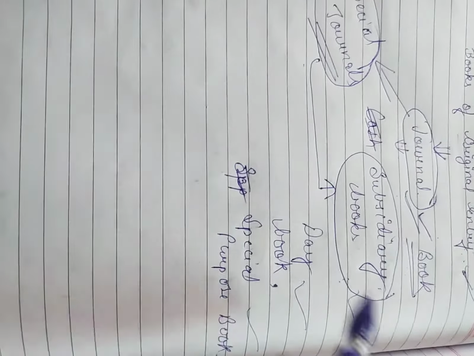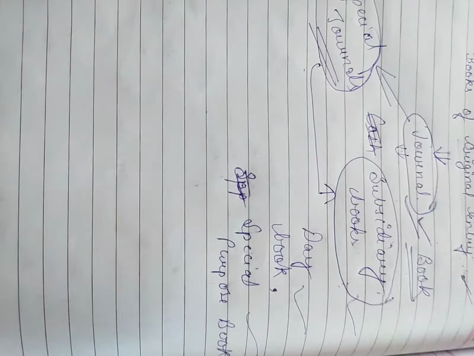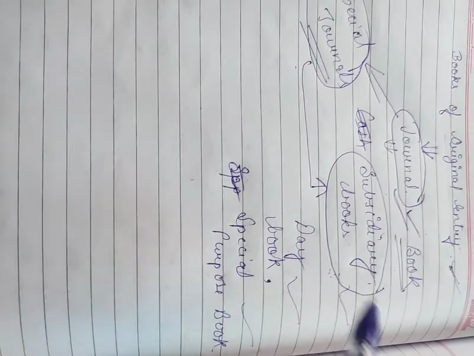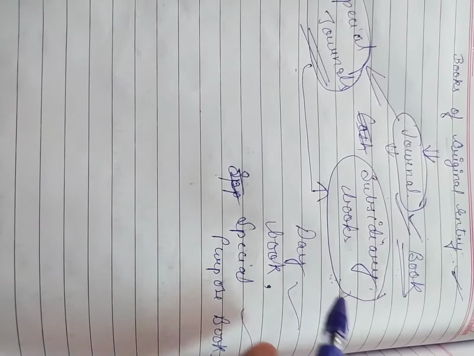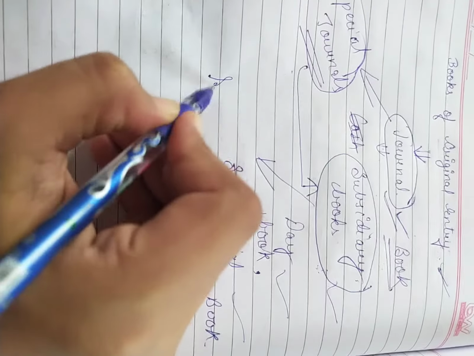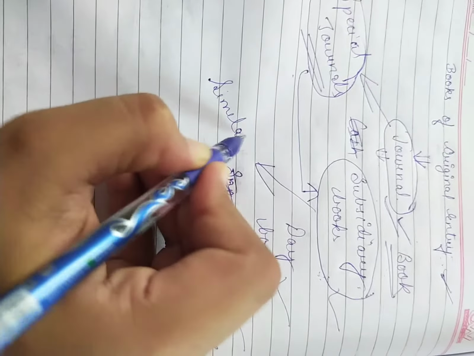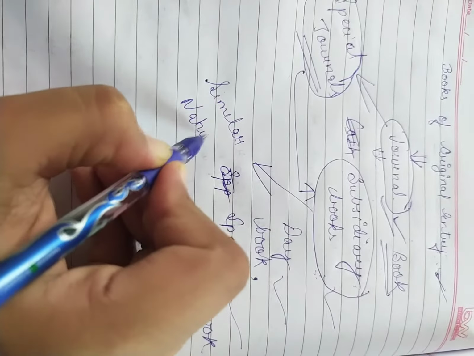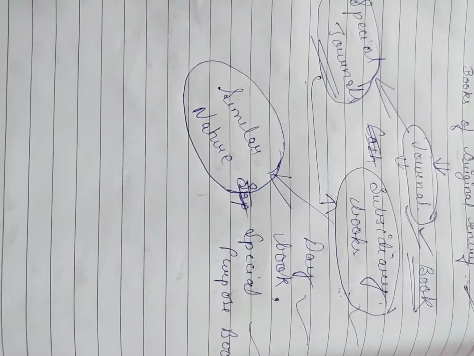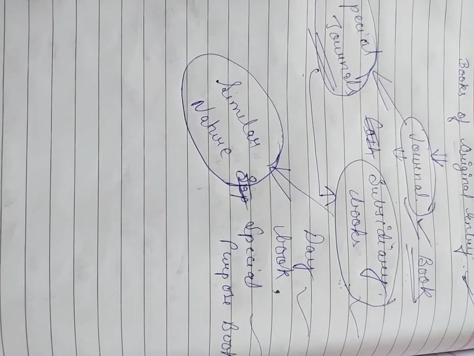So students, we will maintain a lot of subsidiary books, and each subsidiary book is meant for recording all the transactions which are similar in nature. इसका मतलब है कि अगर एक ही टाइप के ट्रांजैक्शन है, वो एक ही बुक में रिकॉर्ड होंगे.